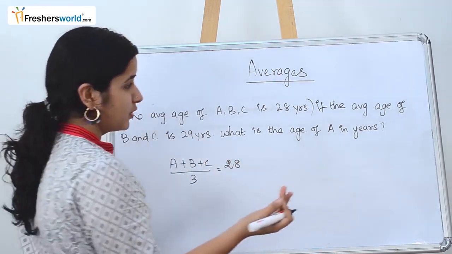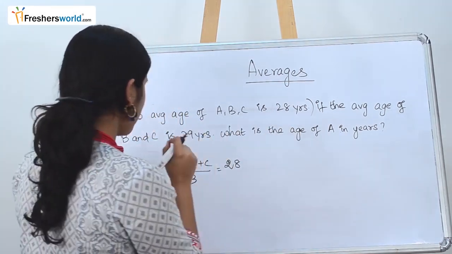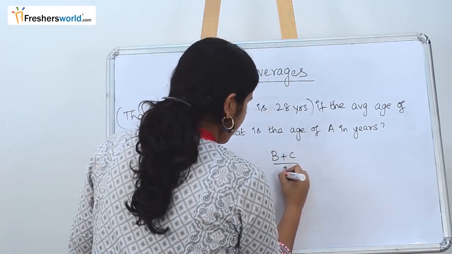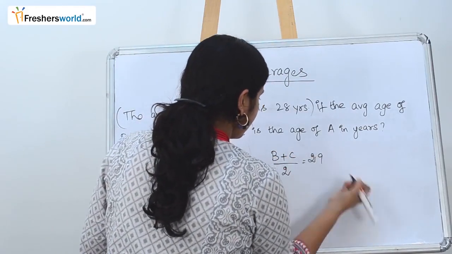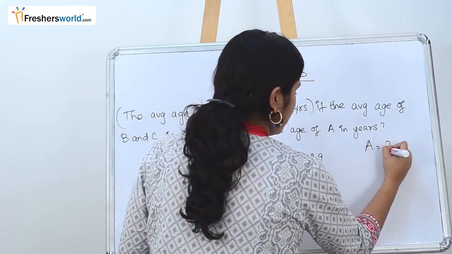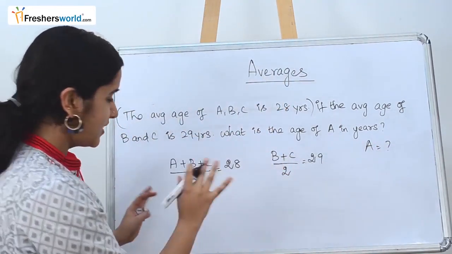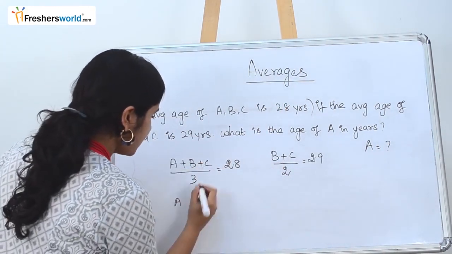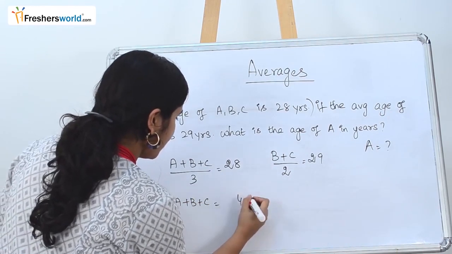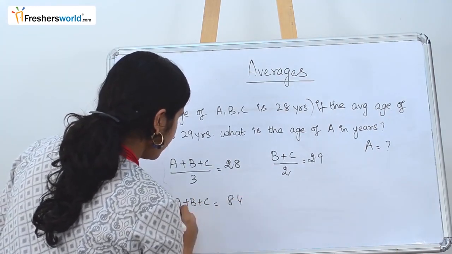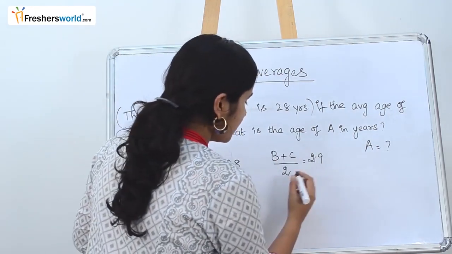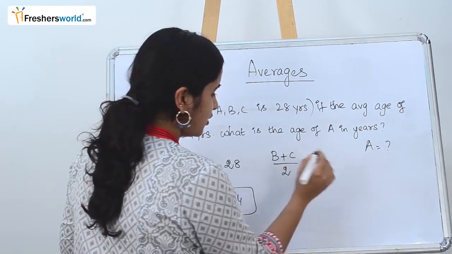What is the second part of the question? If the average age of B and C is 29 years, B and C average is 29 years. They are asking what is the age of A. The age of A is the one that we have to find. So let's just solve these two. A plus B plus C, this can be multiplied here. 28 into 3 is 84. So A plus B plus C is equal to 84 years. Next, go to this question: B plus C by 2 is equal to 29.